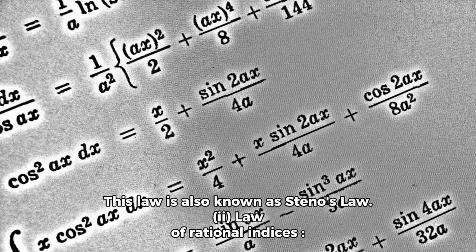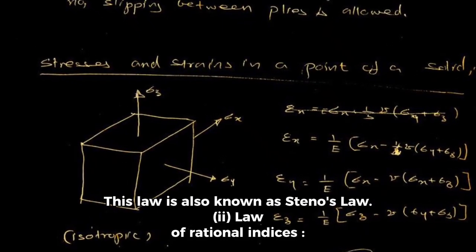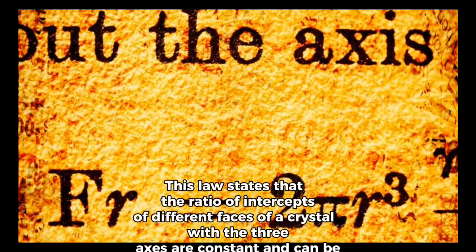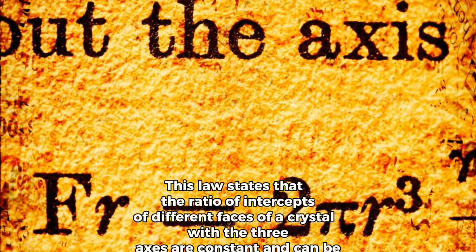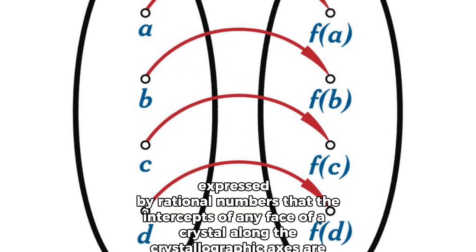The second law is also known as Steno's law, the law of rational indices. This law states that the ratio of intercepts of different faces of a crystal with the 3 axes are constant and can be expressed by rational numbers.